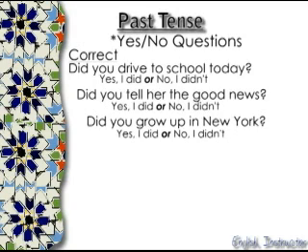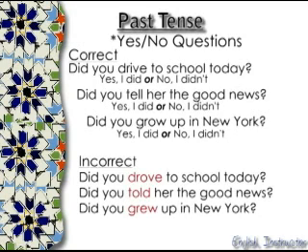Now let's take a look at some incorrect sentences. Did you drove to school today? Did you told her the good news? Did you grew up in New York? These are incorrect because the main verb, in this case drive, tell, and grow, does not change. Did, which is the auxiliary verb, serves as the past tense. This is a very important rule to the grammatical structure of yes/no questions in the past tense.